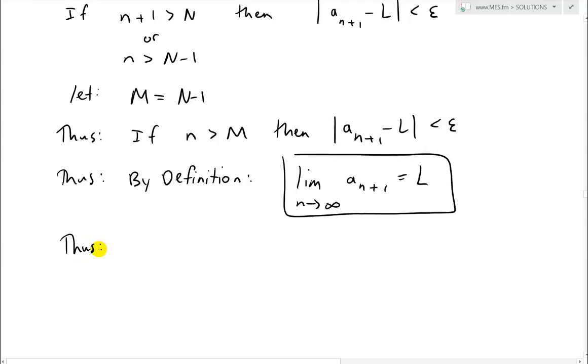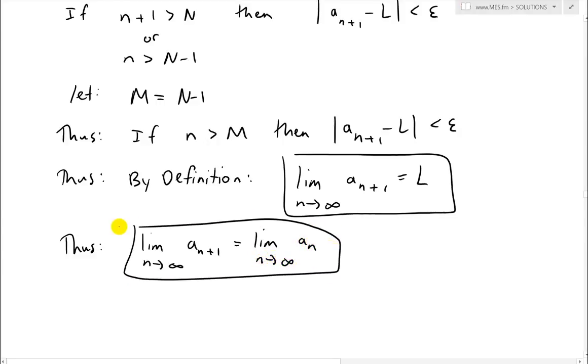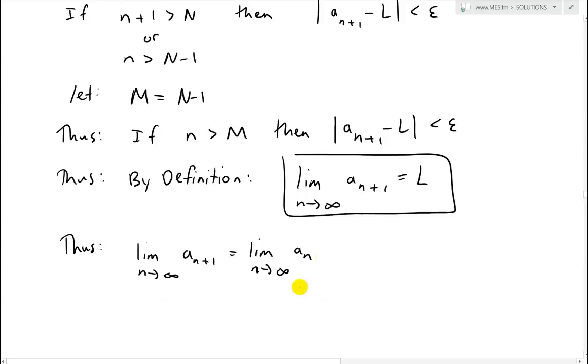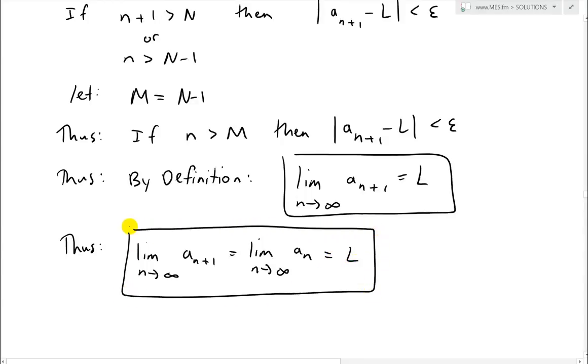Again, we have the limit as n approaches infinity of a_{n+1} is equal to the limit as n approaches infinity of a_n. So they're one and the same, and they both equal L. So the limits equal each other. And I'll just put an equals L here for completeness.